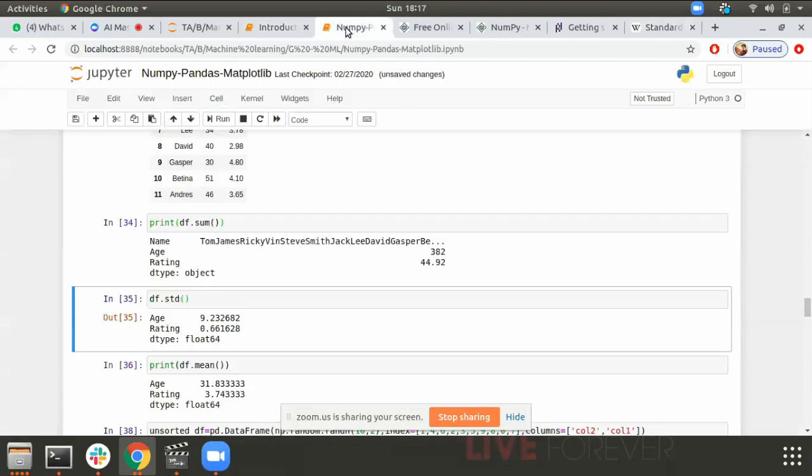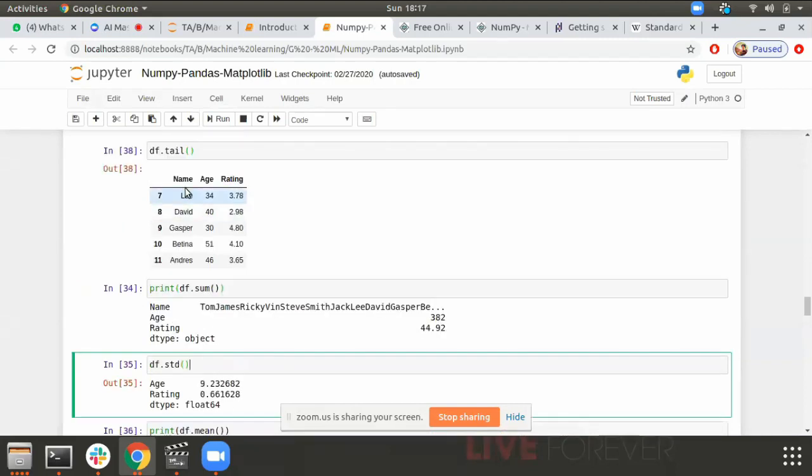I hope I explained it. And we are calculating the standard deviation of age and of rating. Standard deviation of name cannot be calculated because it is a categorical field.